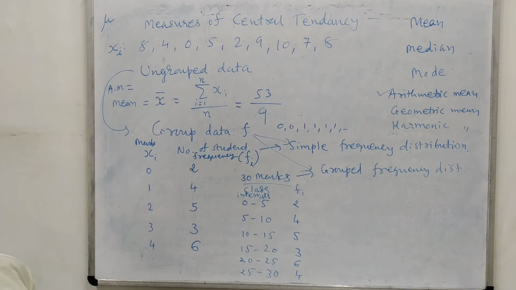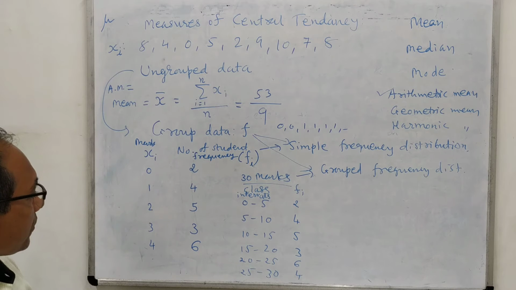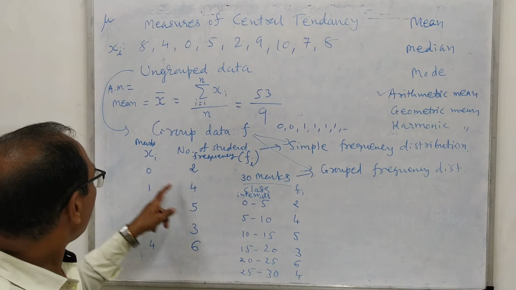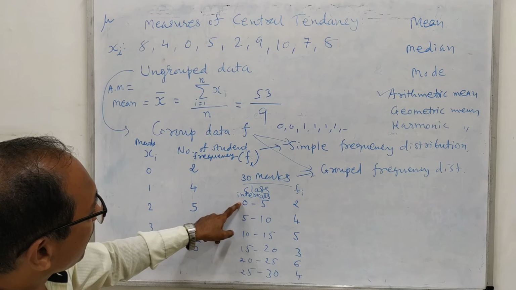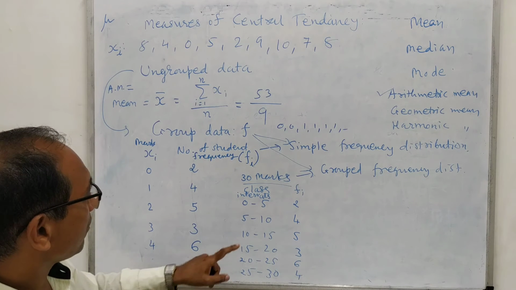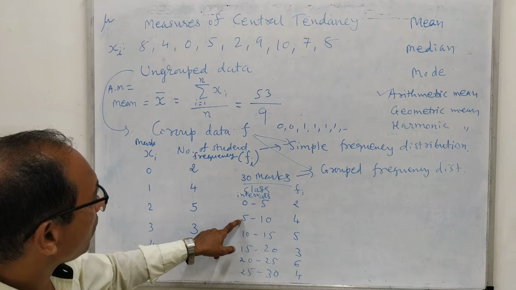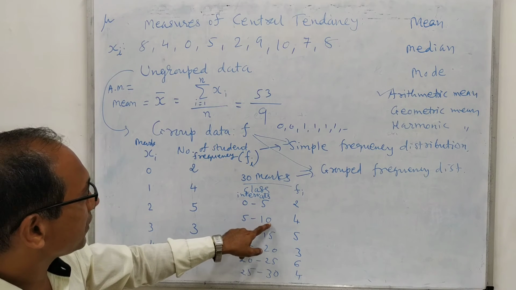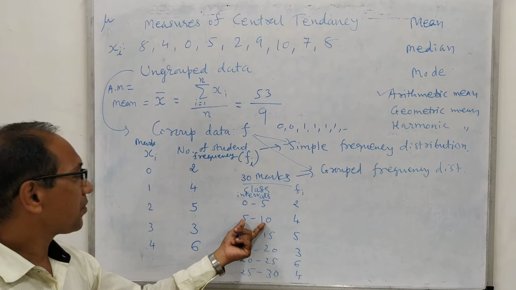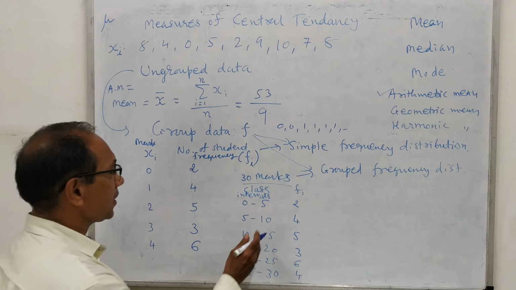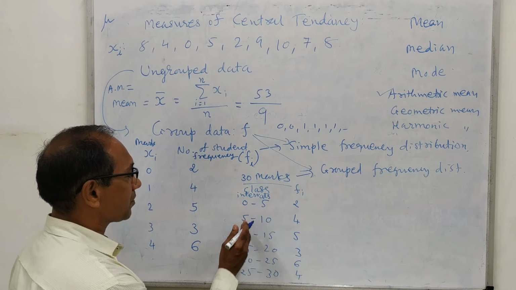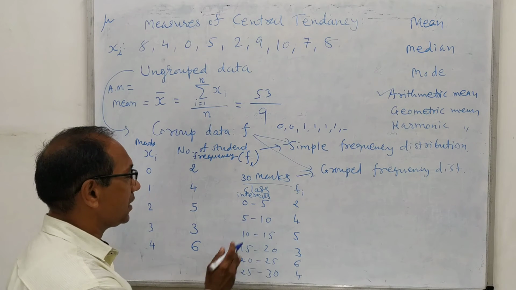In the first case x is given directly as a single number. Here we are given the values of x within some interval. The first value in the interval is known as the lower limit, and this is the upper limit. The difference between these two is the length of the interval. Here the length of the interval is 5: 10 minus 5 is 5, 15 minus 10 is 5.